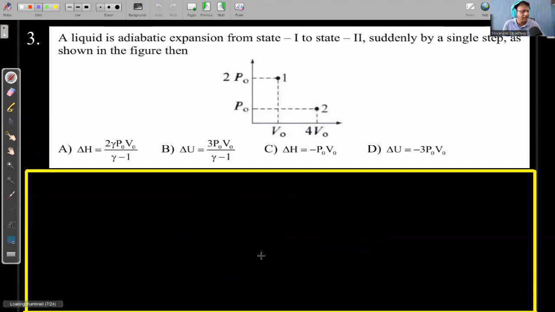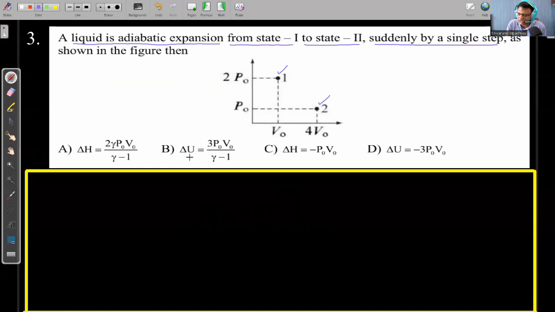Let us take another example. A liquid is there and it is subjected to adiabatic expansion from state 1 to state 2. They have given this state 1 and this is state 2 and there is no graph between them. So it is a sudden process, an irreversible process, happening in a single step as shown in the figure, right? Pressure versus volume graph is given and they are asking what is the enthalpy change and what is the internal energy change, right?